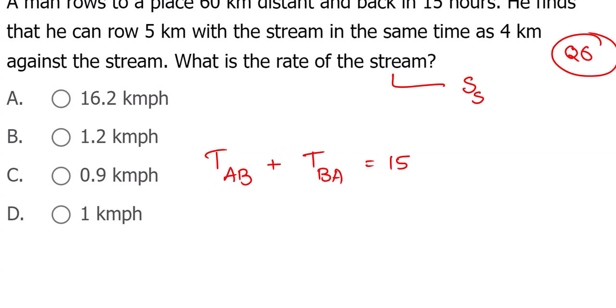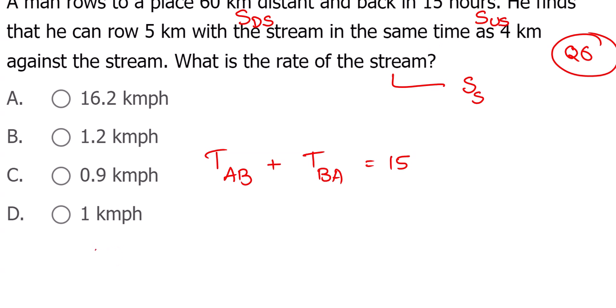He can row 5 kilometers with the stream in the same time as 4 kilometers against the stream. So with the stream means downstream. Downstream 5 kilometers traveled, in that time he will travel upstream 4 kilometers.